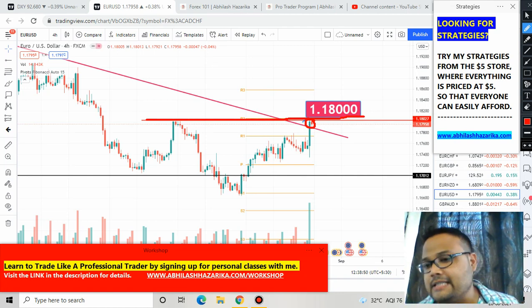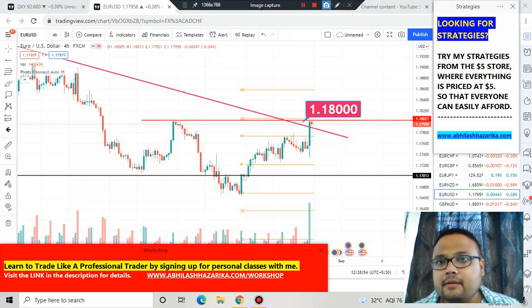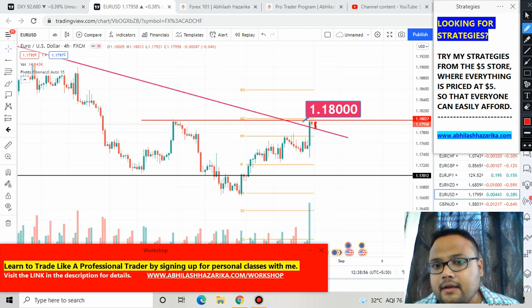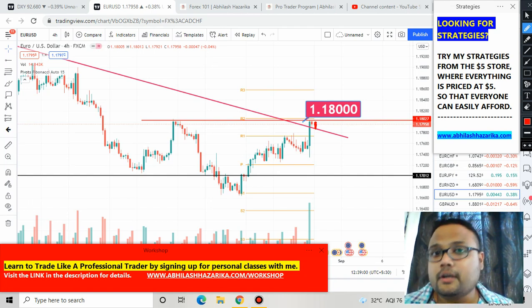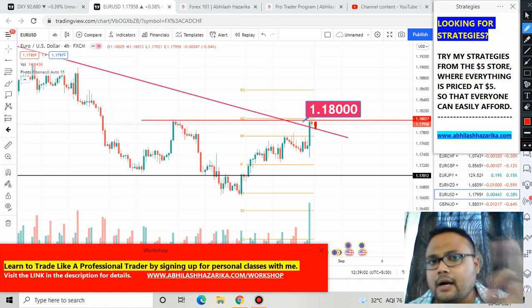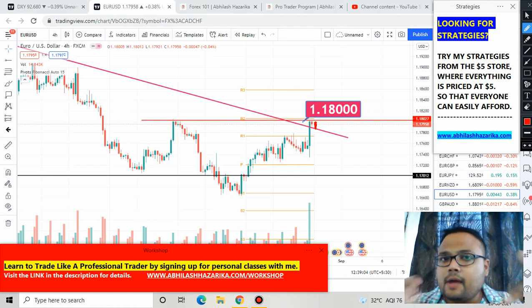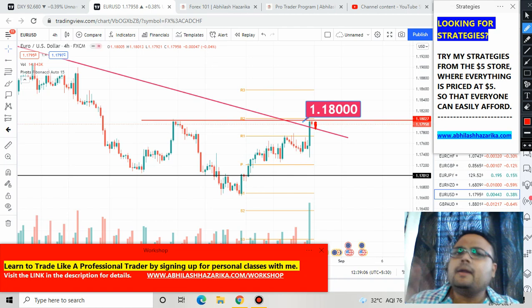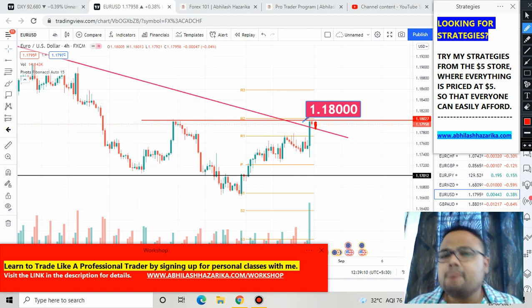Therefore, in case the market forms a red candle here, do not short the market right away. Let the market open on Monday. Observe the market for a couple of hours. On Monday, as we all know, during the first couple of hours the market stays dull. There is hardly any movement for the first couple of hours. So let the market open on Monday.